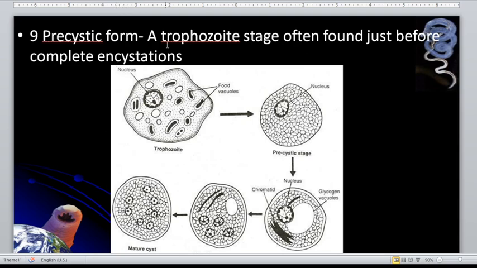Pre-cystic form, that is the form. Okay, so a trophozoite stage often found just before complete encystation. Okay, so trophozoite becoming a cyst, so we have there the pre-cyst before the cyst stage. Okay, so that is before the cyst stage.